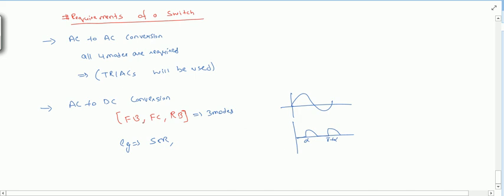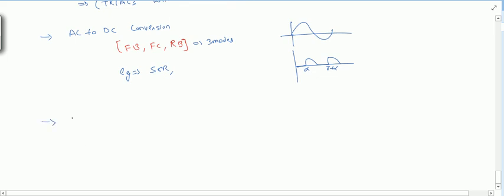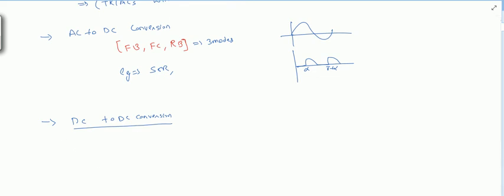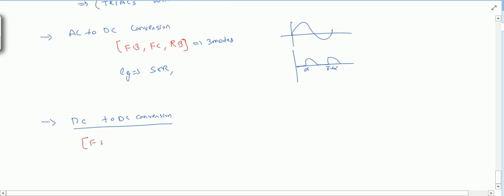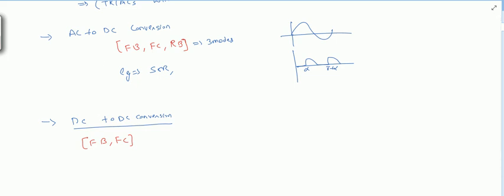Now for DC to DC conversion, two modes are required, that are forward blocking and forward conduction. These are the modes that are required. ठीक है, हमको रिवर्स ब्लॉकिंग वगैरह नहीं चाहिए इसमें. ठीक है, because it is only DC, there will be no reverse thing, so there will be no requirement also.